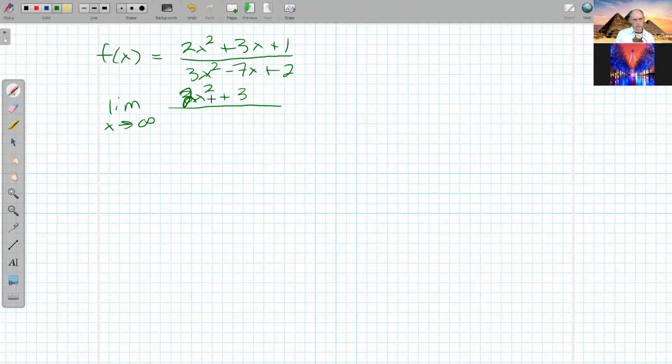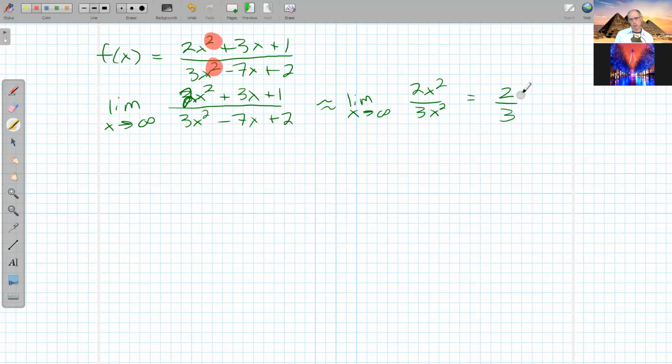We have the similar polynomial idea that the highest power really takes control of this thing. So this is approximately equal to the limit as x gets huge of 2x squared over 3x squared. And the x divides out, so that should be 2 over 3. So if the powers have the same highest degree, then what we should get is the ratio of their coefficients.